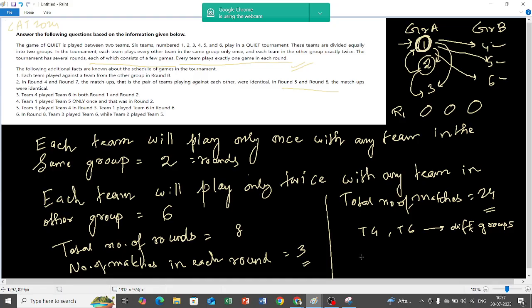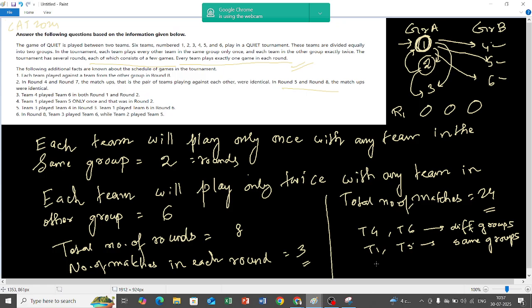Team 1 played team 5 only once. So team 1, team 5 are in which group, same or different? Same group. Did everybody understand? Team 3 played team 4 in round 3.